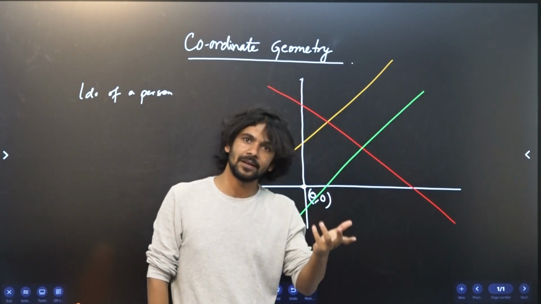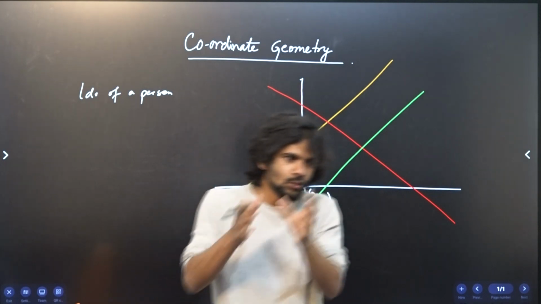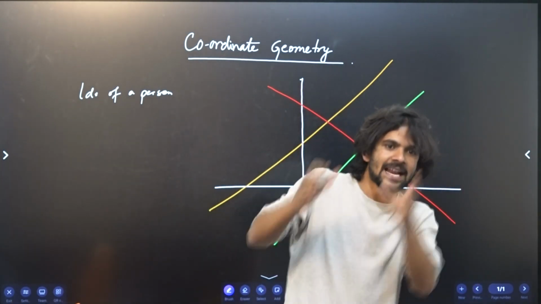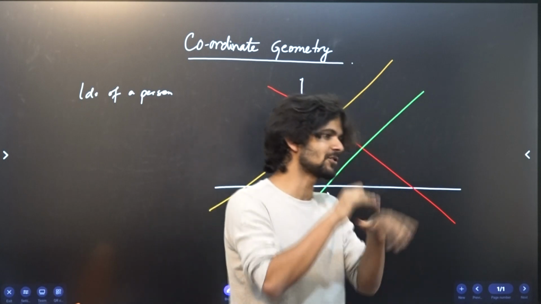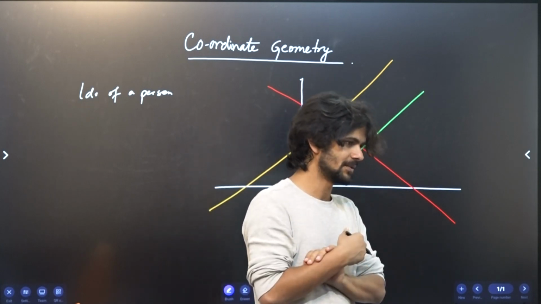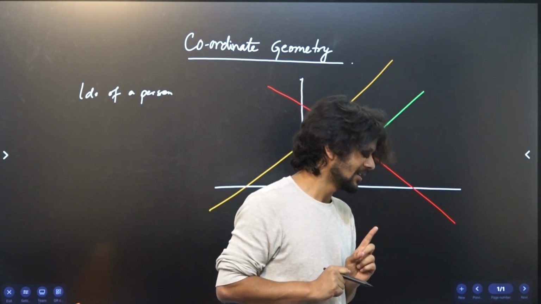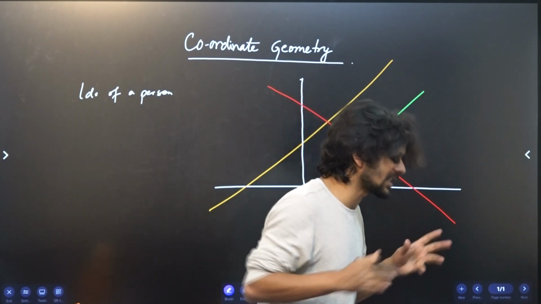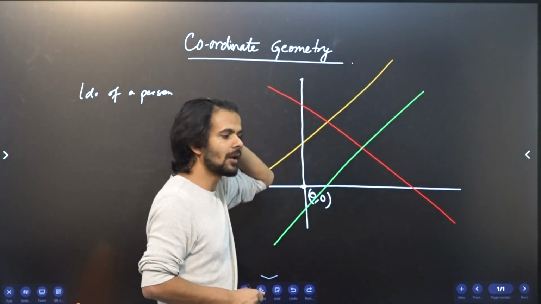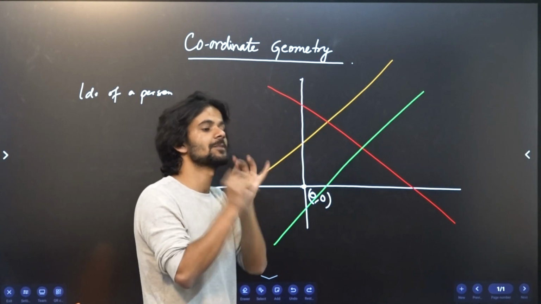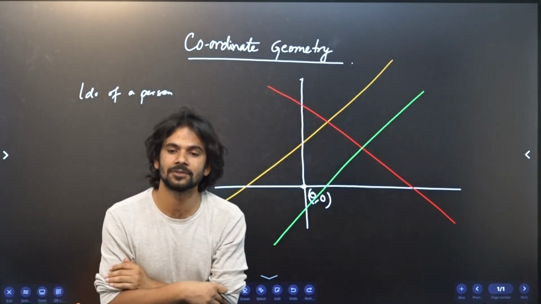All these are the ways you use to characterize, to give an identity to a person. Similarly, a line also has something of that sort. Not its color, right? Not the shape of the nose, because a line does not have a nose, a mouth, all of that, but it has something special. What is that something special?